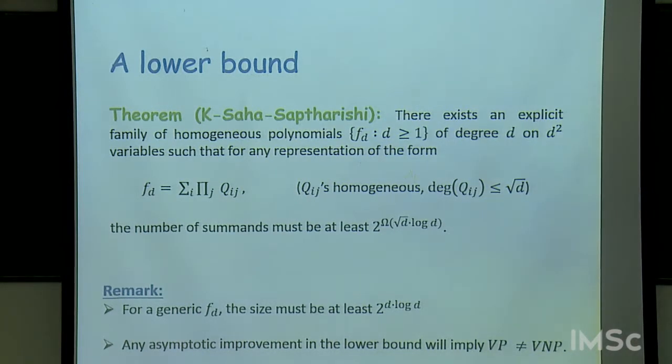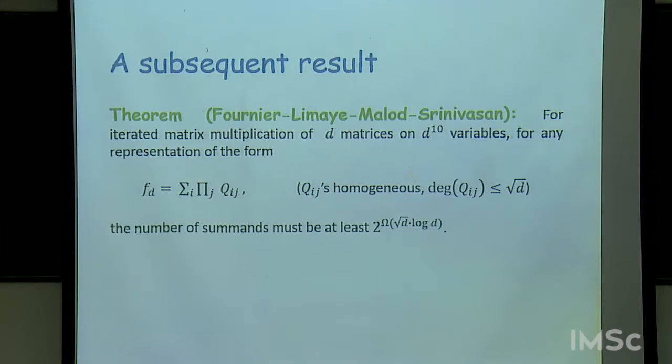But now, unfortunately, it didn't work. Very soon, Fournier, Limaye, Malod, and Srinivasan showed the following, that there is an easily computed polynomial, iterated matrix multiplication. I'll tell you what it is in just a moment.